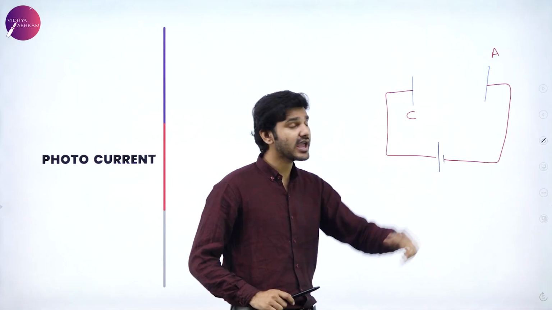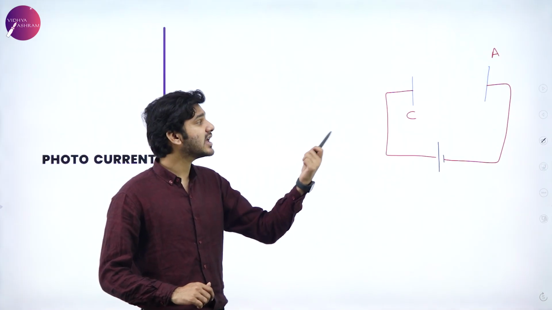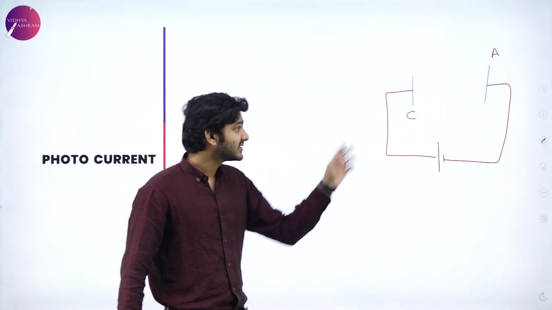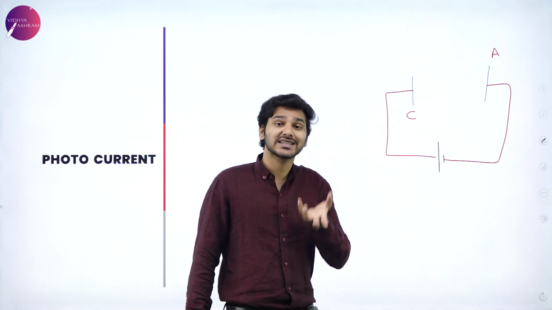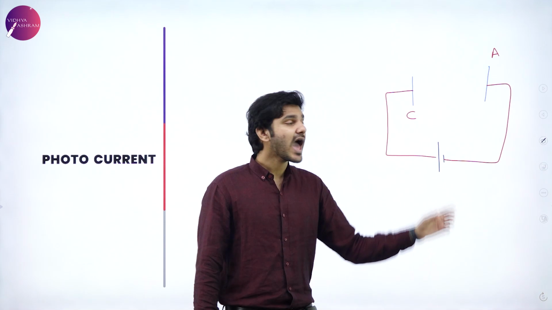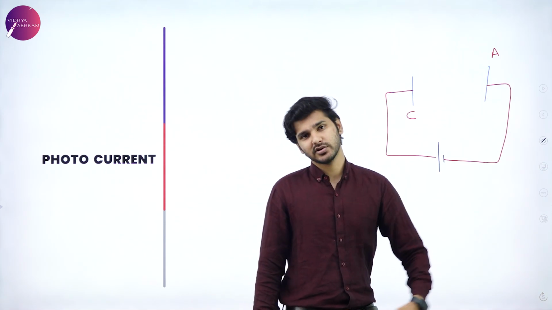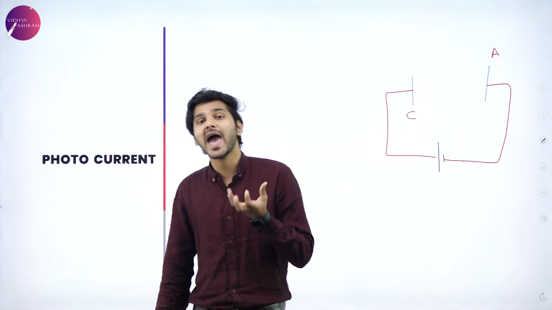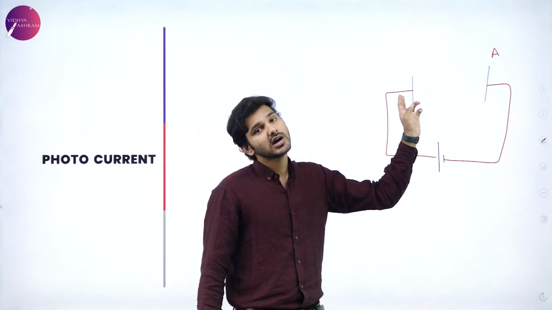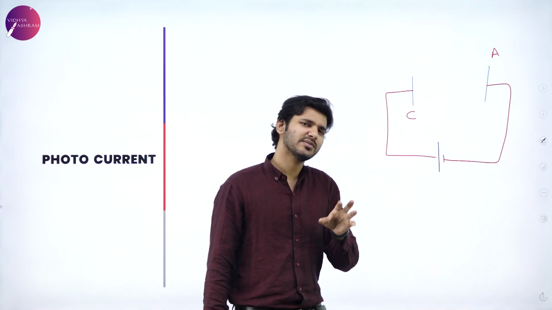Let's say C and A are two metal plates where C is known as the collector plate and A is known as the emitter plate, or simply the cathode and anode. So again, C is the cathode which attracts cations, or simply the positive ions are attracted towards the cathode and the negative ions, for example, like the electrons, are attracted towards the anode. Anode means that it attracts anions, which means negative ions. So you can see that this is an emitter plate and this is a collector plate. So why is it known as emitter and collector plate?